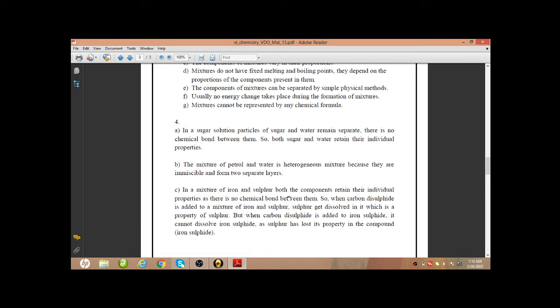The reason is, as petrol and water are immiscible, if we mix these two, they will not mix together properly, uniformly. Petrol and water will make two separate layers. And as they form two separate layers, that means they are immiscible. That's why the mixture of petrol and water is a heterogeneous mixture.